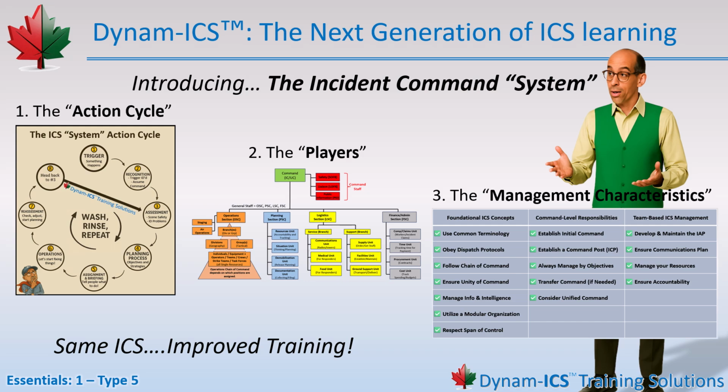Something happens. That's your trigger. You recognize it and take command. That's recognition. You assess what's going on. That's assessment. You plan your next steps, planning. You assign tasks, assignment. You carry out the work, operations. And then you check and adjust, reassessment. And when that's done, you circle right back through the process again.